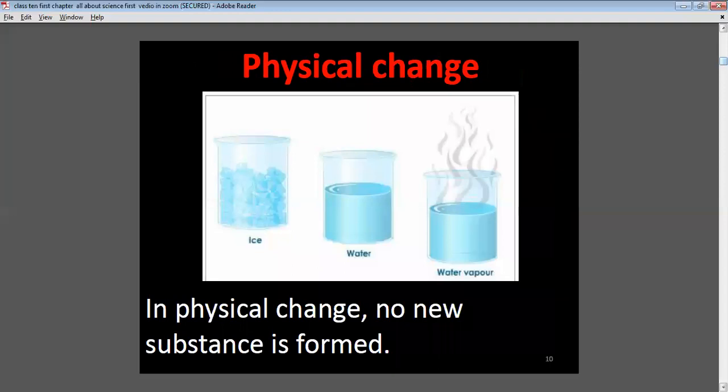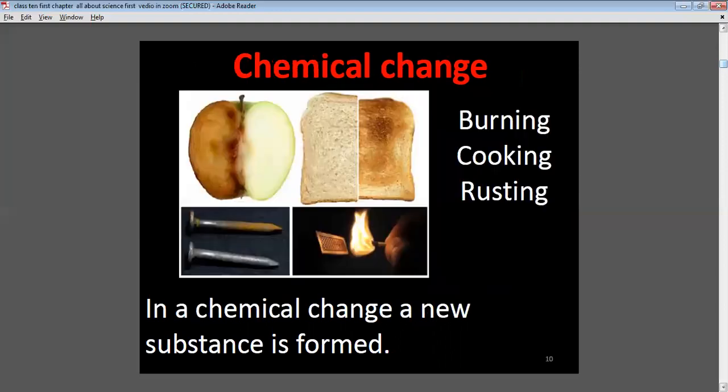Physical change. There is no change in the chemical nature, and no new substance is formed. When you take ice cubes in a beaker and keep them outside at normal temperature, by the process of melting there is a formation of water. If you boil this water again, it evaporates into vapor, but no new substance is formed. This is known as physical change.